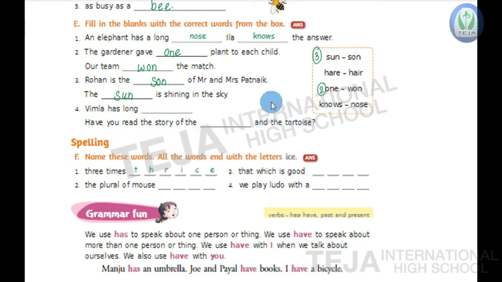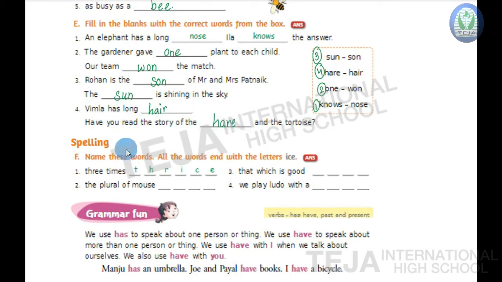So here the word is hair. Vimala has long hair. H-A-I-R, hair. Have you read the story of the hare and the tortoise?